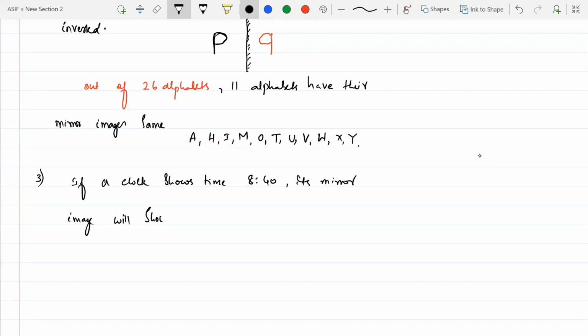We write it like this: 12:00, or rather 11:60. The mirror image will show 11 hours 60 minutes. Now you do the minus of 8:40 from this one. So what will be the answer?